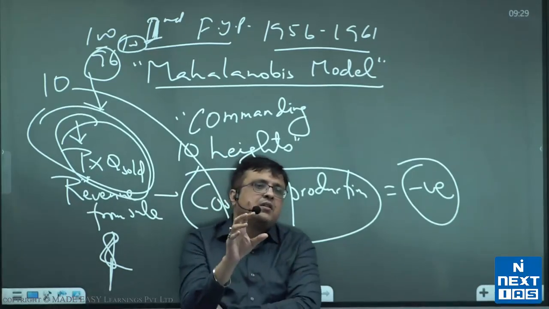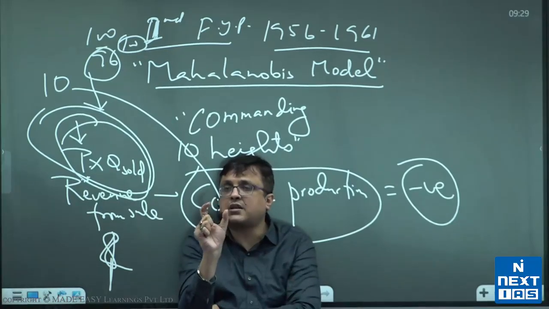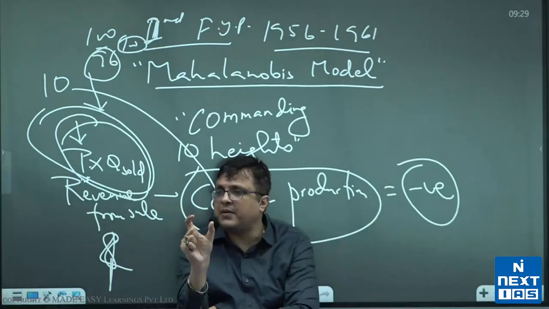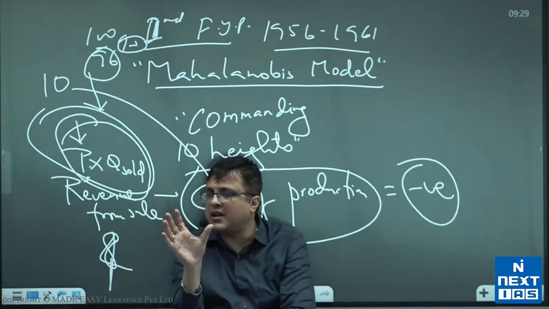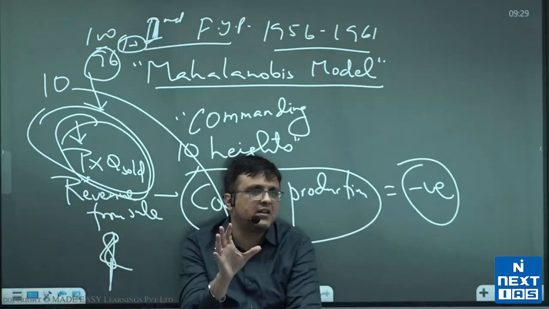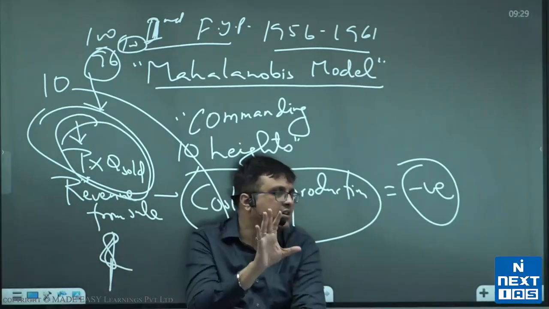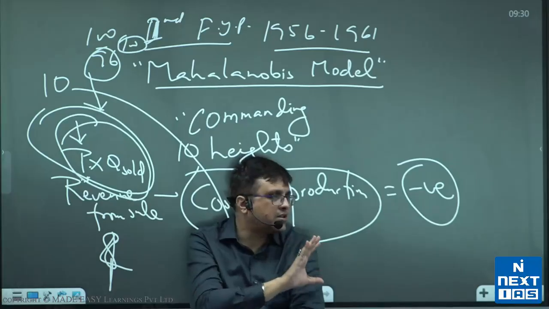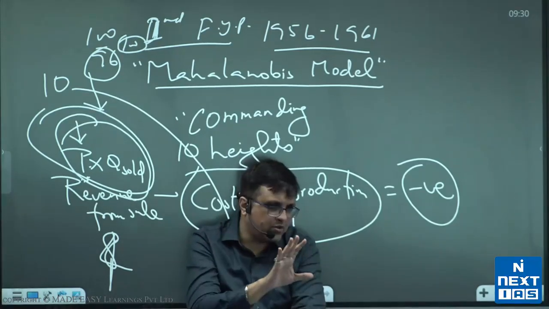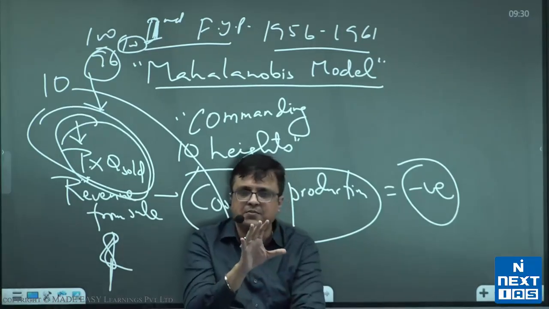Understand this. Licensing as a process means only those companies can produce who have a license given by the government. That is called licensing as a process. सिर्फ वही लोग उत्पादन कर सकते हैं जिनको सरकार ने लाइसेंस दिया है प्रोड्यूस करने का. जिनके पास लाइसेंस नहीं है वो प्रोडक्शन नहीं कर सकते. Alright, those who don't have a license cannot produce. Those who do have a license can produce. That is licensing as a policy.